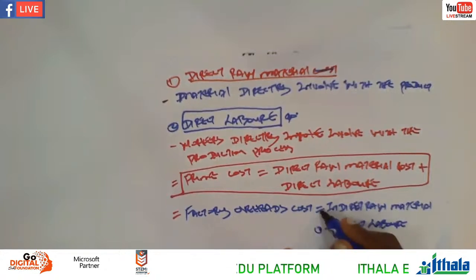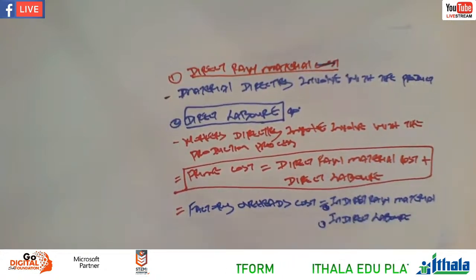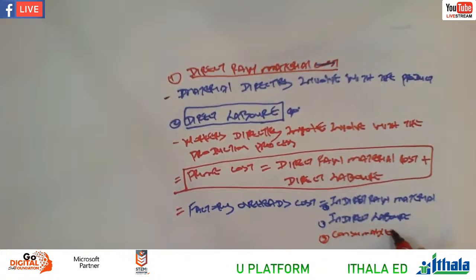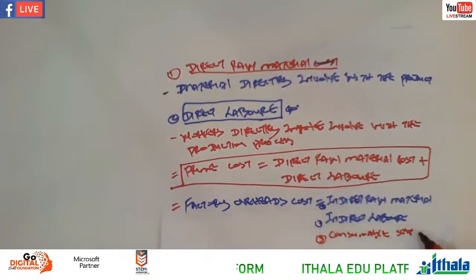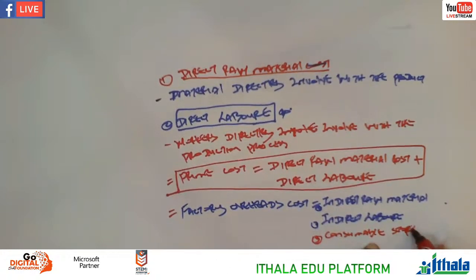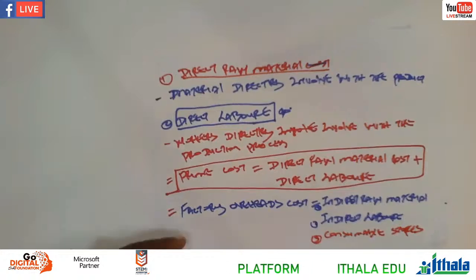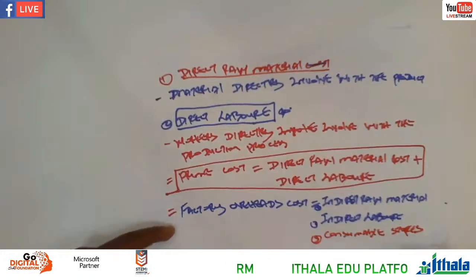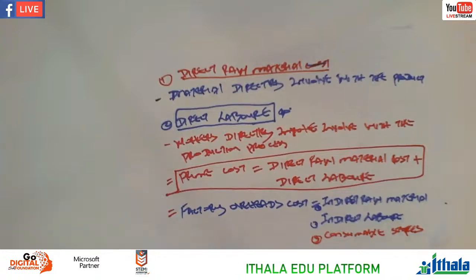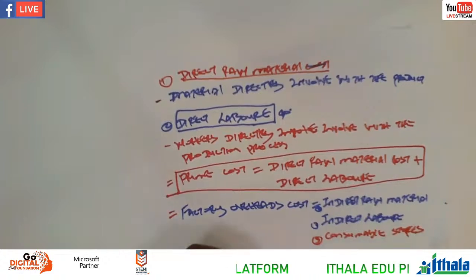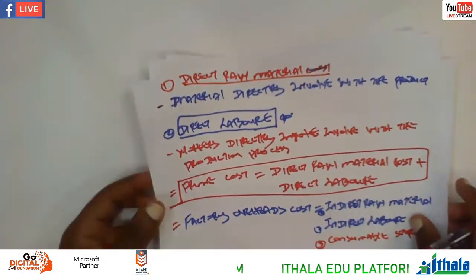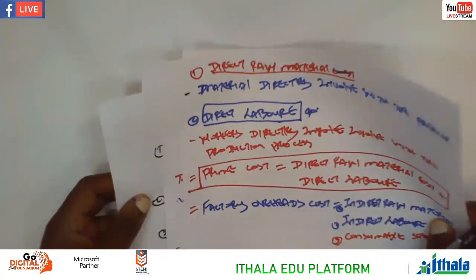Number two can also be consumable stores. You have to be careful when you come to consumable stores, because you can have consumable stores at the beginning, at the end, as well as during. So you have to say beginning plus during, less at the end. Then you get the actual amount of consumable stores. And then you can list any other expenses that can come from the question.